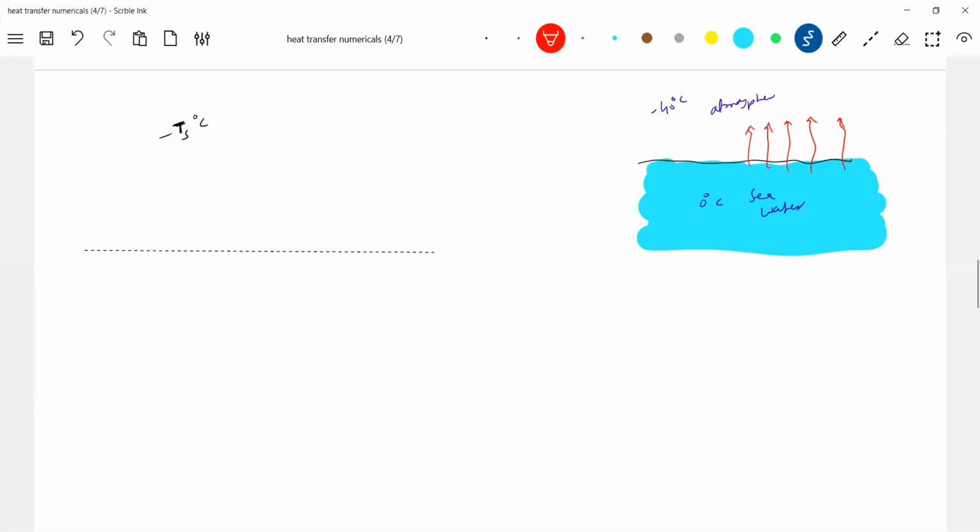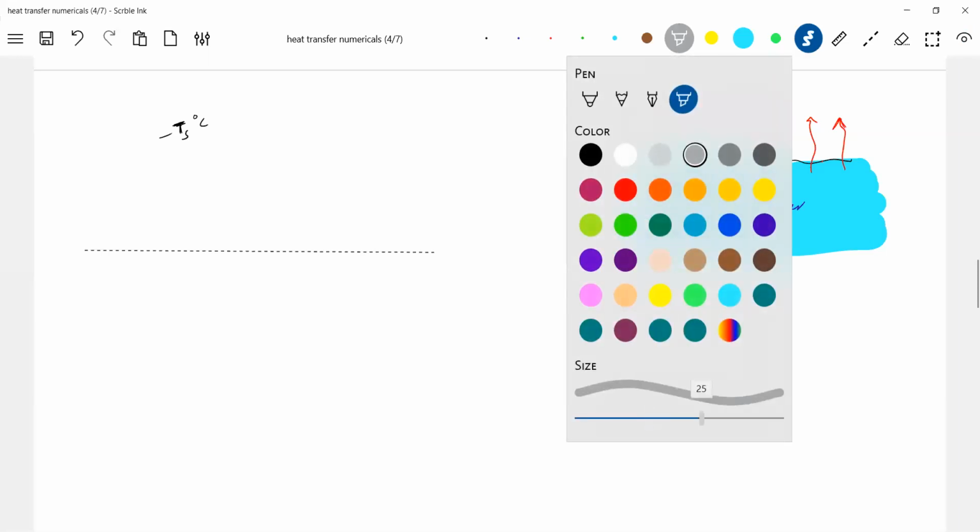the surface first, which comes in contact with the atmosphere, so the heat will start flowing here. So if water at 0 degrees Celsius loses heat, what do we get? Then it will freeze, no? It'll become ice at 0 degrees Celsius. So like that, the ice layer starts forming on the surface of the seawater. With this, what will happen? The thickness of the ice layer keeps on increasing. Okay, let's do one thing. Let me give the ice some gray color.